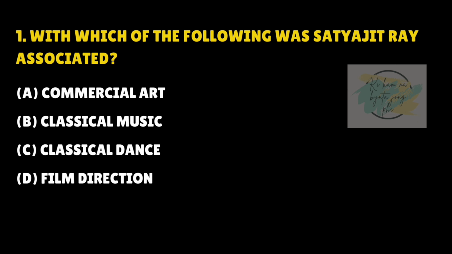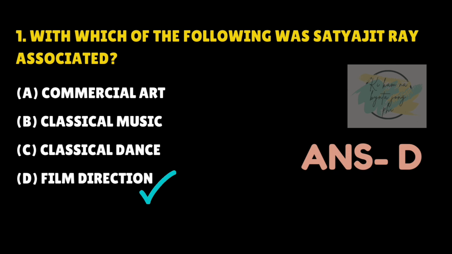With which of the following was Satyajit Ray associated? Answer is D. Film direction. When was the first Union Budget of India presented? Answer is A. 1947.